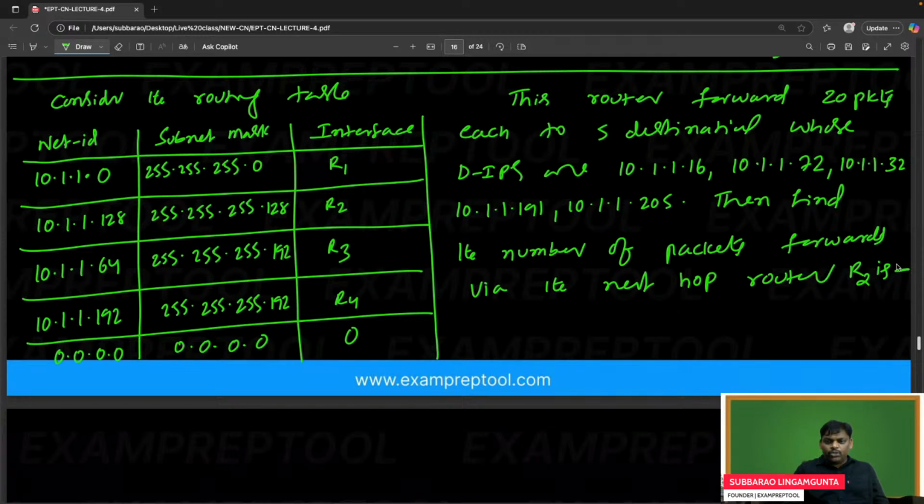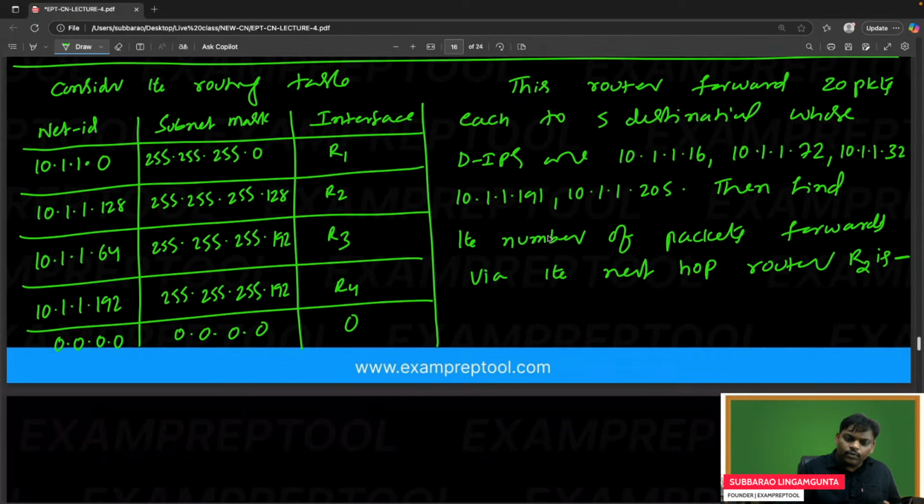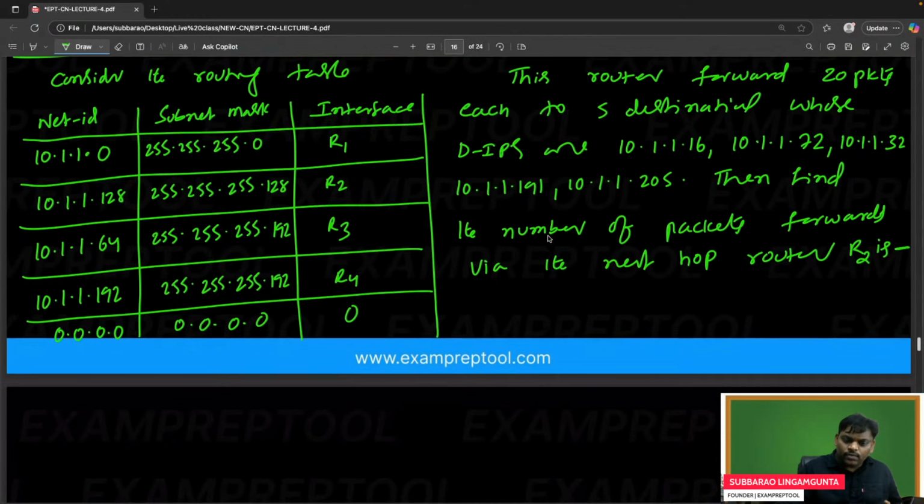So my question to all the people, please give the answer to me. Read this properly first. Then afterwards I will ask a few questions. This router forwards 20 packets each to 5 destinations whose destination IPs are these.